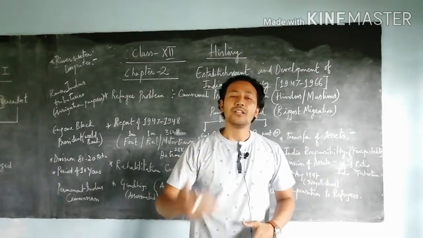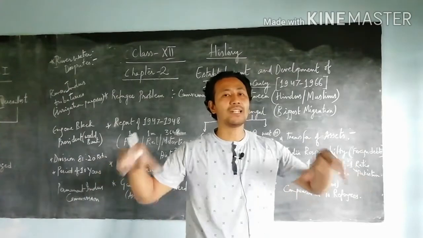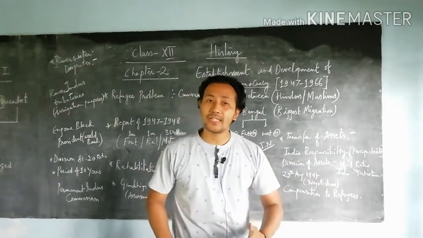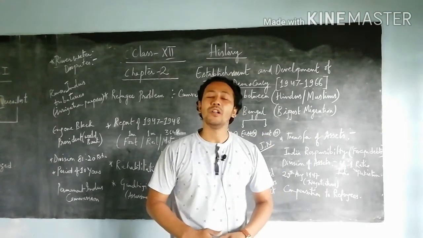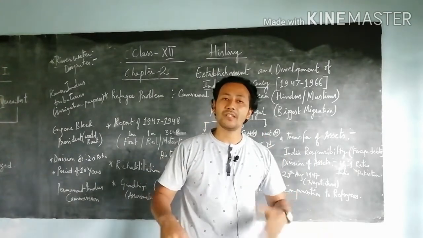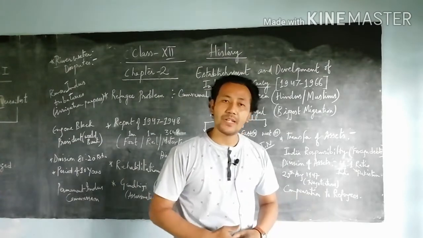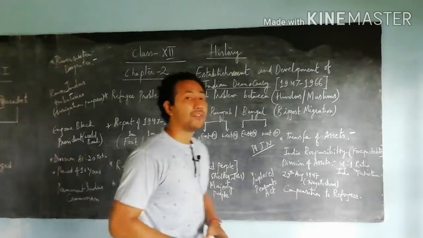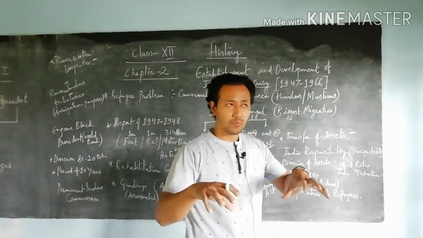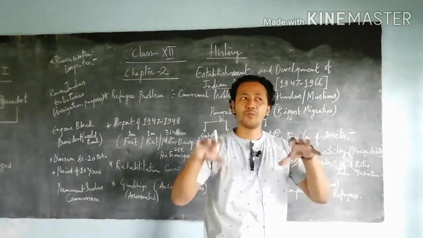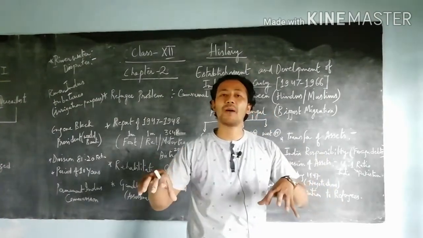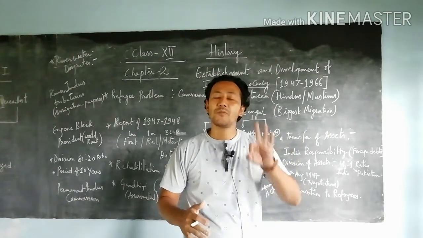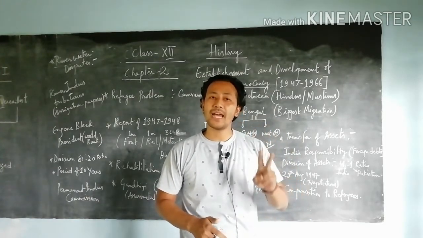After that there were lots of problems which the people of both nations had to face. So in today's class we'll be discussing those problems that the people of both nations faced after they got complete independence from the British. First we talk about the refugee problem. If you saw the previous video, you must have seen that when India as well as Pakistan were given independence, three types of groups were made: group A, group B and group C.